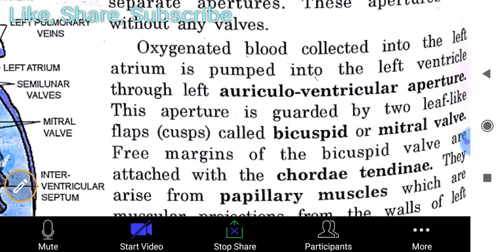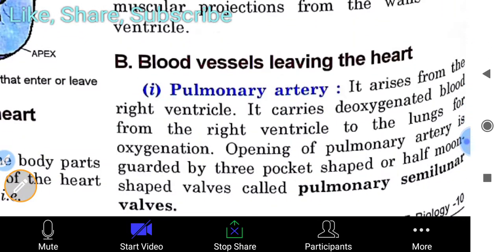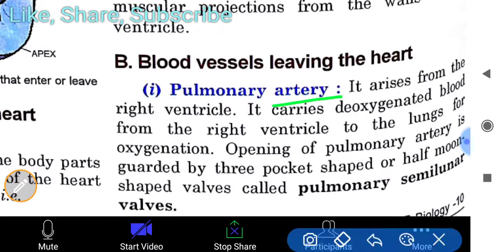Oxygenated blood collected into the left atrium is pumped into the left ventricle through the left auriculoventricular aperture. This aperture is guarded by two leaf-like flaps called the bicuspid or mitral valve. Free margins of the bicuspid valve are attached with the chordae tendineae. Then the blood vessels leaving the heart.